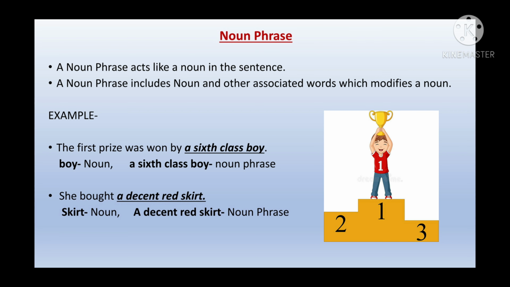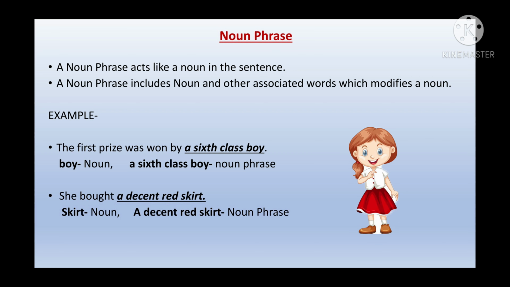One more example. She bought a decent red skirt. Now here you can see skirt is the noun, but when I joined a few more words together, a decent red skirt, now it becomes a noun phrase. Okay? Let's move on and see verb phrase.